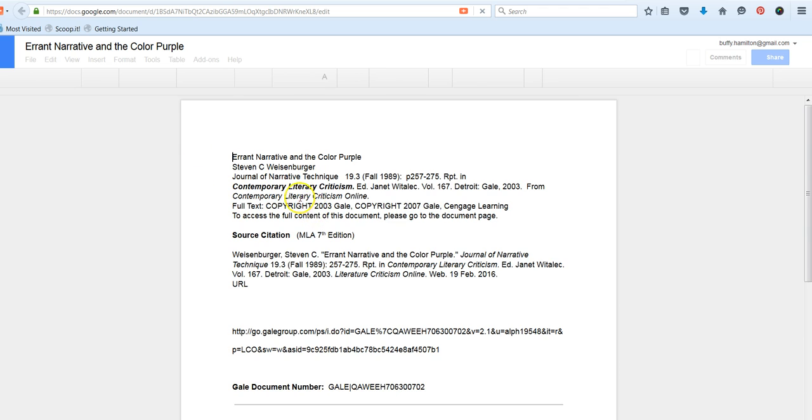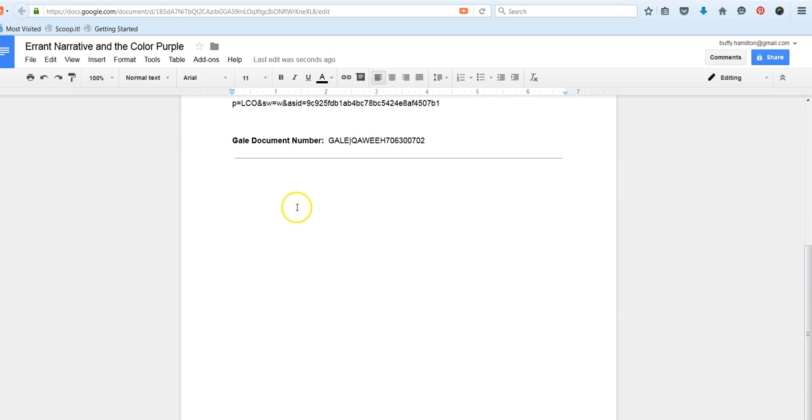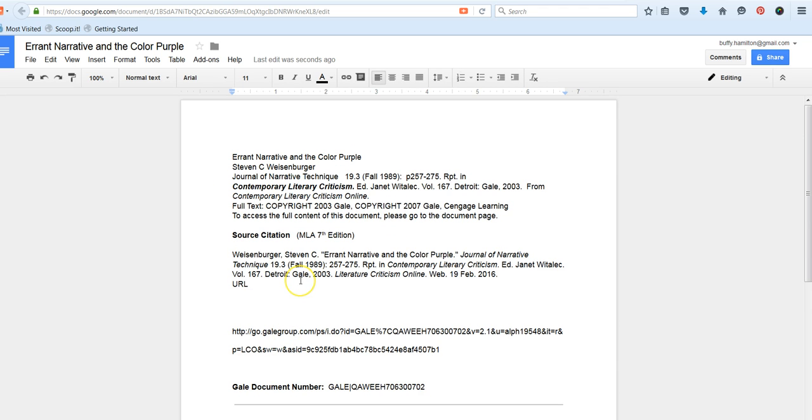And when I open it, sadly, I do not get the HTML text because Gale is still working on the rights to do that. However, you do get some basic publication information and the bookmark. That's probably not super helpful for us for this assignment, but I wanted to show you what that looks like just in case you decide to use it.